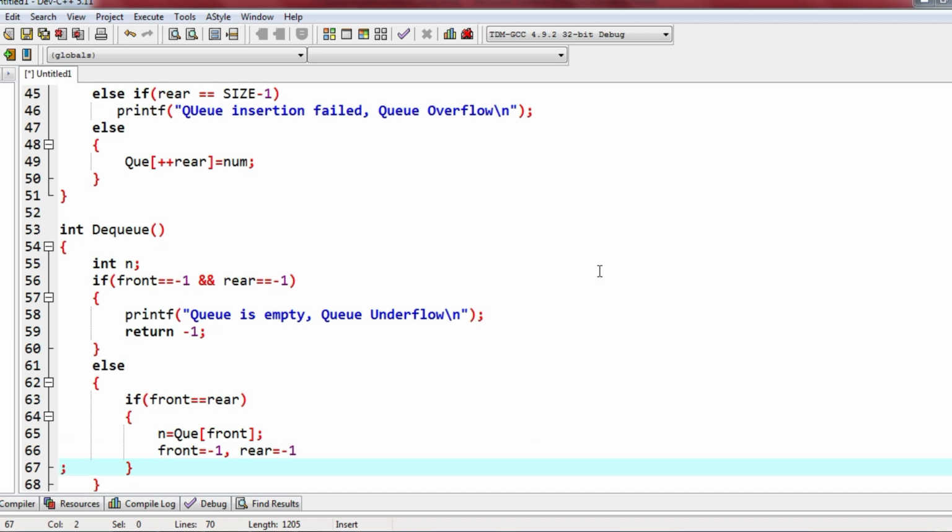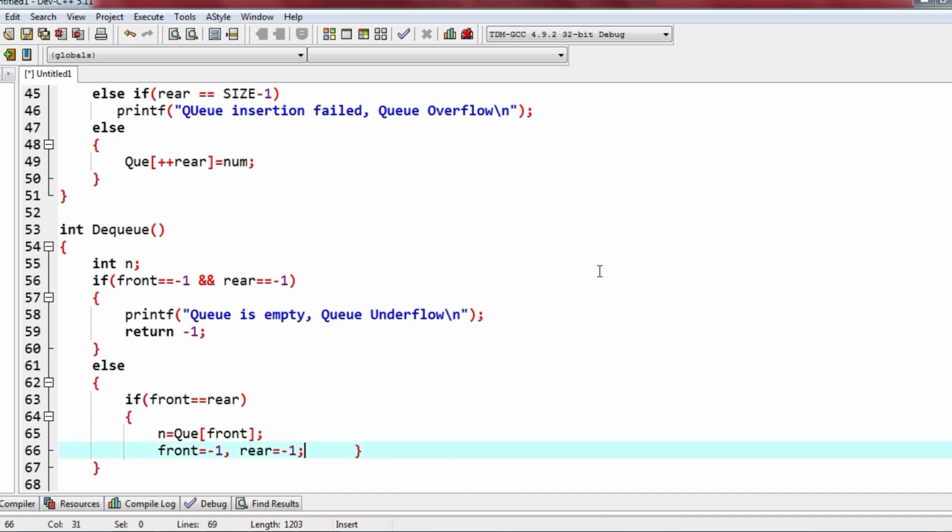Okay, understand why we are doing this? So we are removing an element from the queue. If the queue is already empty, we can't remove, therefore we are checking whether both are equal to -1. If it is -1, we are displaying an error message and we return -1. Suppose both front and rear are equal, means the queue has only one element and you are removing that element also. So after you remove the last element, the queue is going to be empty, right? So I am storing -1 in both front and rear variables.